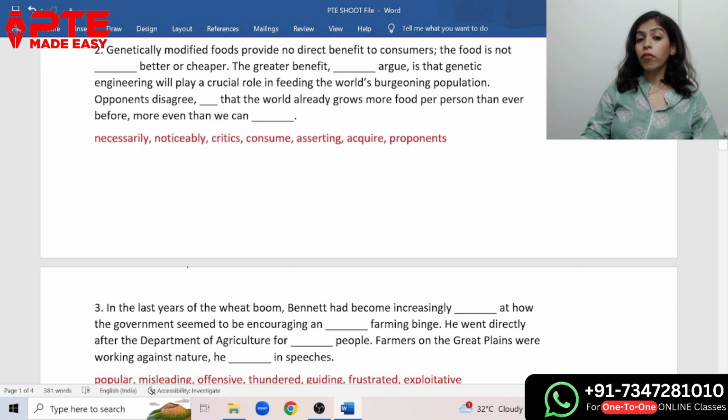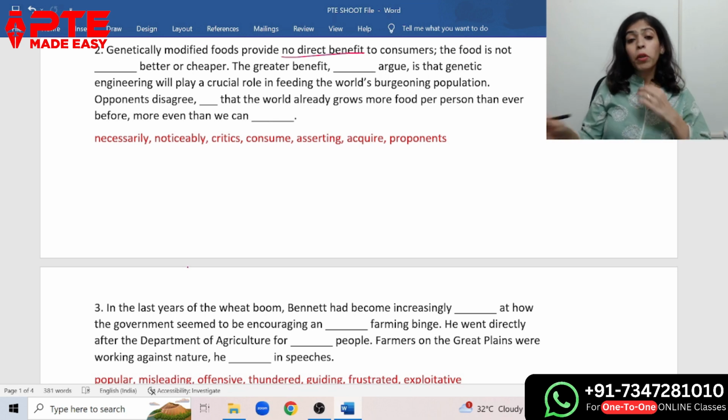Coming to the second one, genetically modified foods provide no direct benefit to consumers. Okay, no direct benefit to consumers. The food is not dash better or cheaper. What is it? It is not noticeably better or cheaper. So the answer will be noticeably.